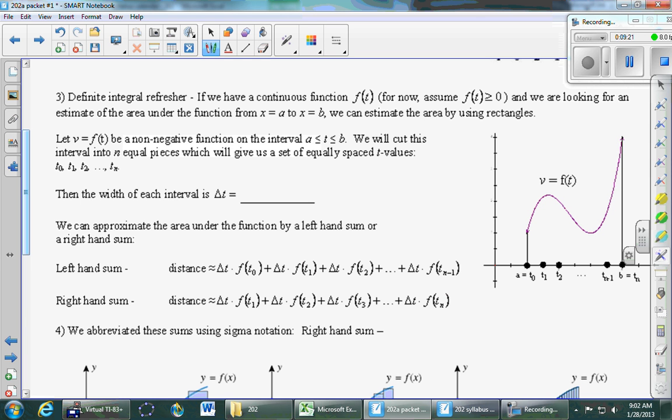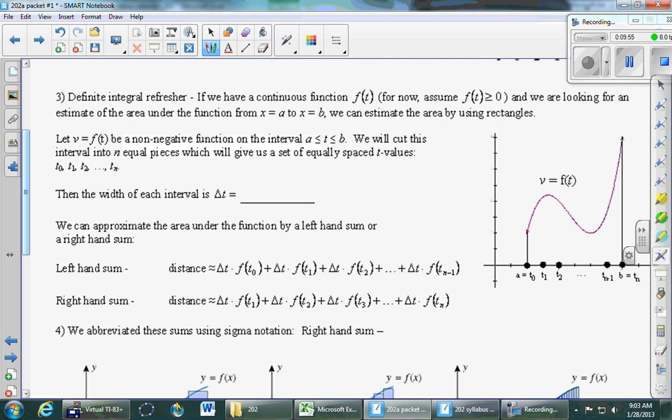And what we're going to do is chop this interval right here up into a bunch of different pieces. We're going to pick n different pieces. We're going to cut here so that we have n different intervals right in there, okay? And so those different points on the x-axis, or the t-axis, they're going to get names. The first point is t0, next one is t1, then t2, all the way down until tn is the last point down there, okay? So you cut the t-axis into n different intervals.